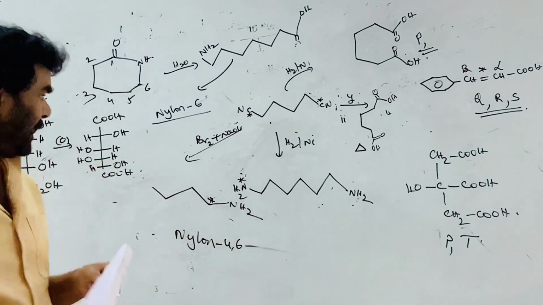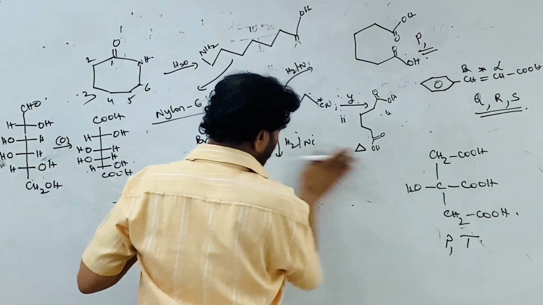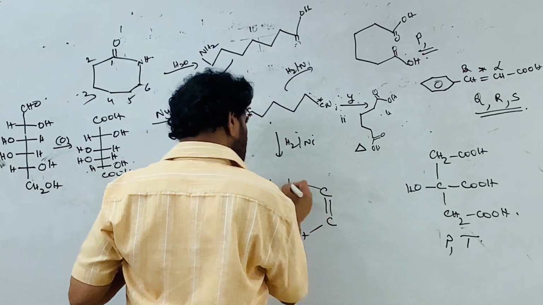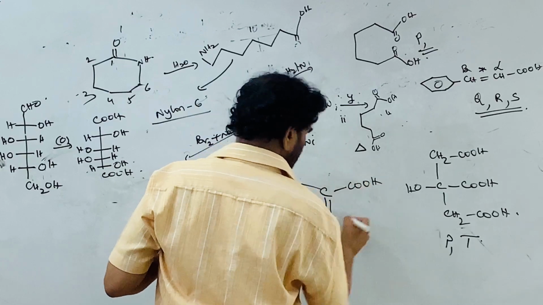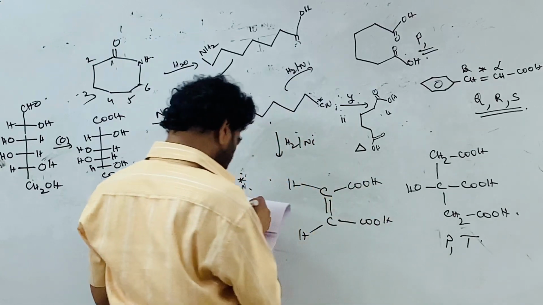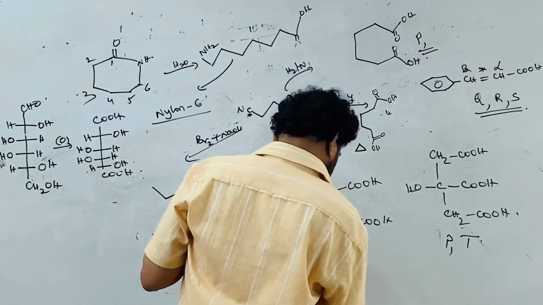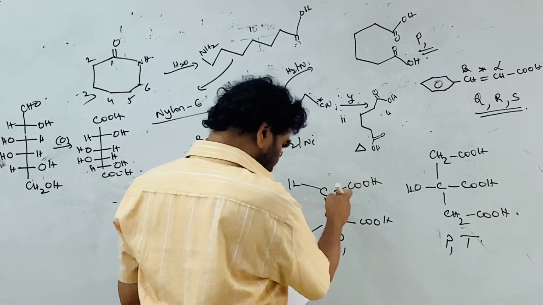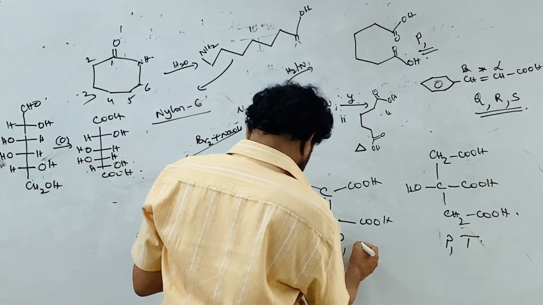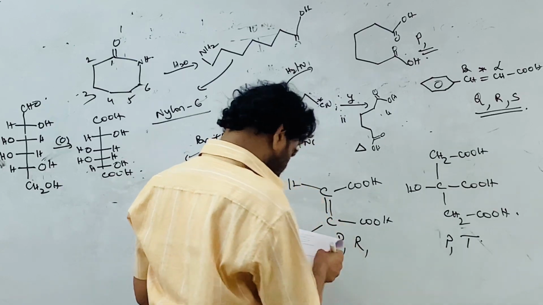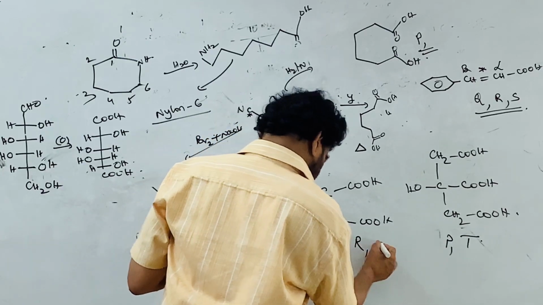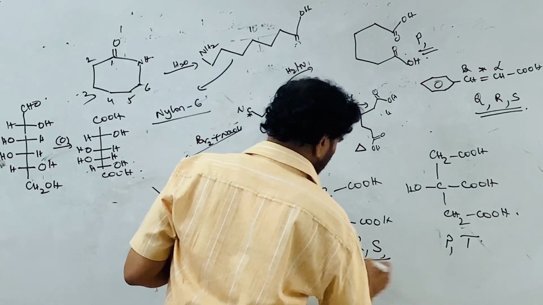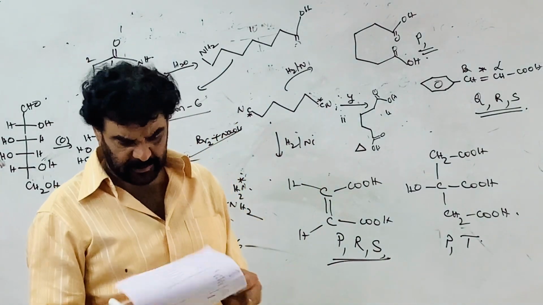Malic acid. What is malic acid? Malic acid and fumaric acid, cis acid. This is malic acid. Is it a monoprotic acid? No, it is a diprotic acid. Contains an aromatic ring? No, it is not correct. Alpha beta unsaturated, so correct, and R is a correct option. Can exhibit geometrical isomerism? Yes, correct, double bond, and it is an AB type hydroxy acid. P, R, S are the right options for this.